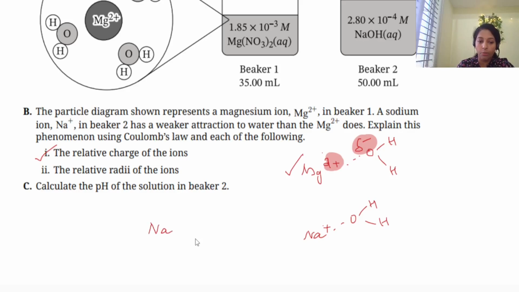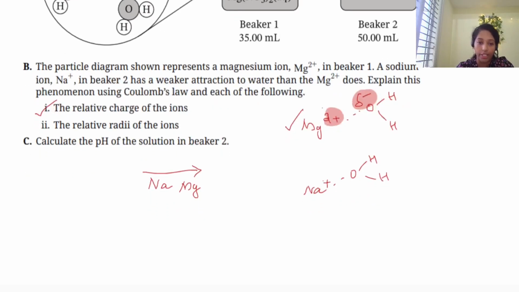Sodium and magnesium are both in the third period, and size decreases from left to right, so magnesium is smaller than sodium. A smaller size means it gets closer to the negative charge of oxygen, so there is more attraction. If the distance between the charges is smaller, the attraction is higher. So magnesium has the higher attraction, and you can explain it based on these two points: charge over radius. Usually we call it the charge-to-radius ratio, right?